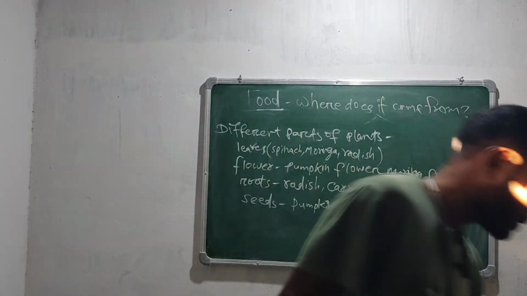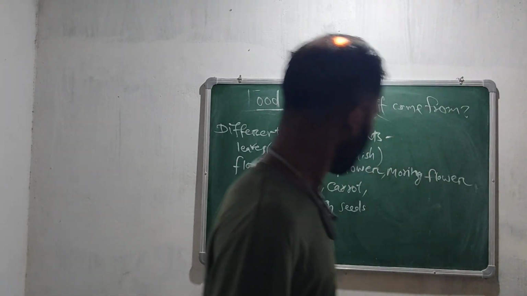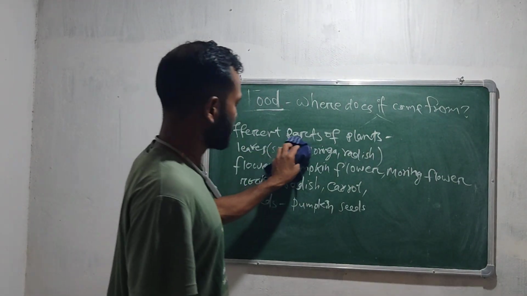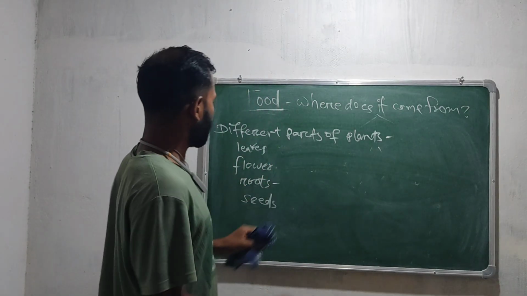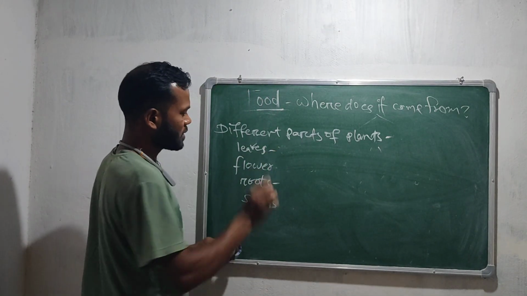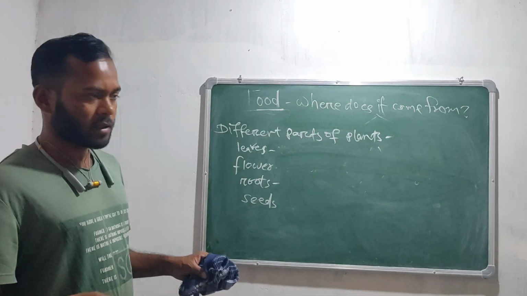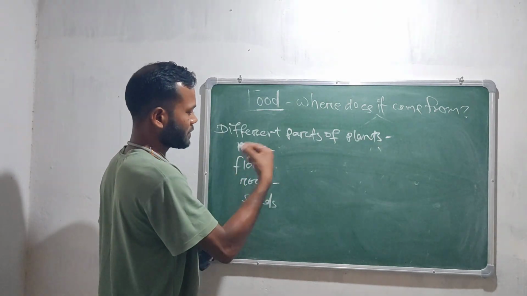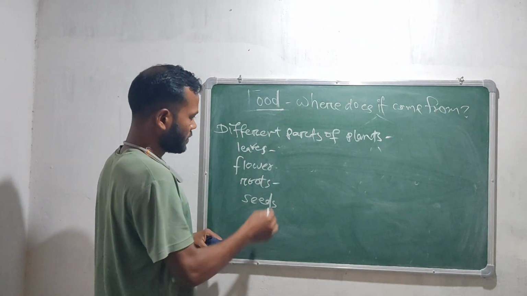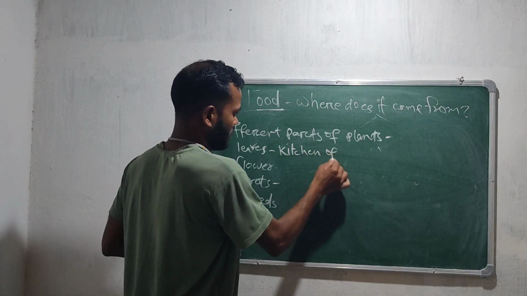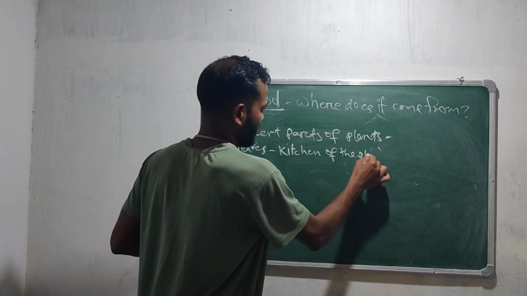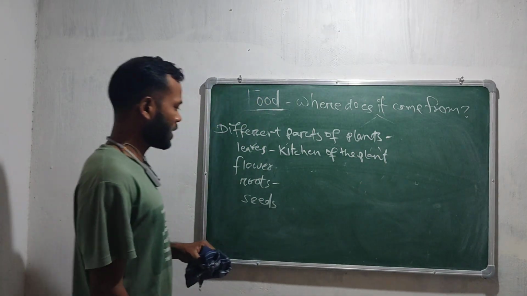Then we are going to discuss the next topic: the different parts of the plant. We all know that the plants make their food in the leaves, and this is known as the kitchen of the plant.